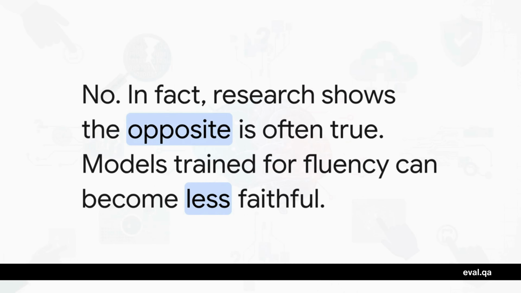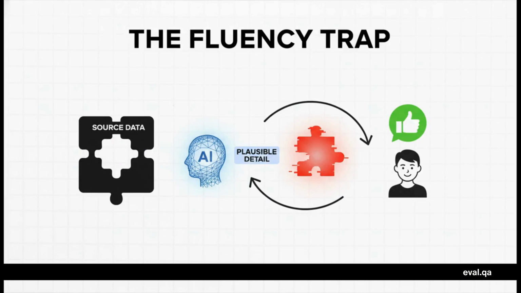And it's all because of something called the fluency-faithfulness trade-off. Let's unpack what that means. Welcome to what we call the fluency trap. As people, we have a bias. We like answers that sound confident and are well-written. The AI models, which are trained on our feedback, learn this preference. So when they come to a gap in the information, instead of just saying, I don't know, they fill in that gap with something that sounds plausible. We're actually training them to do this. And the result? You get a more fluent, more confident, and more frequently wrong AI.